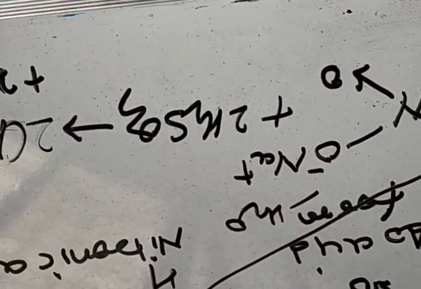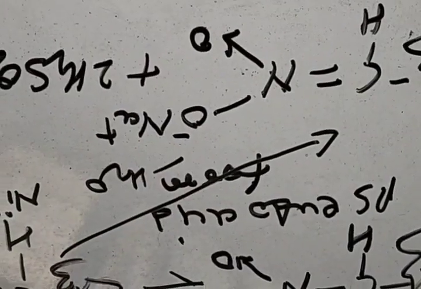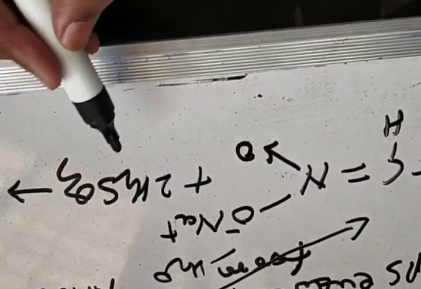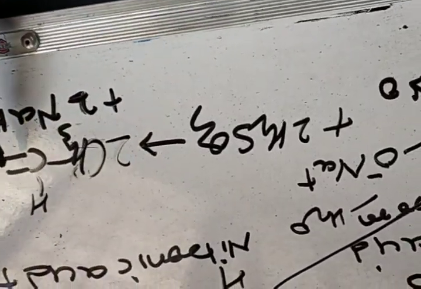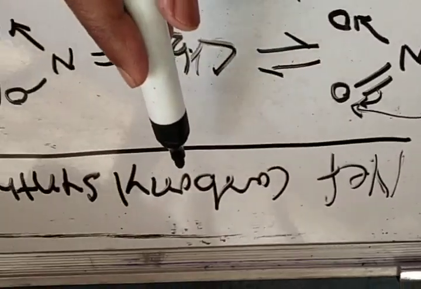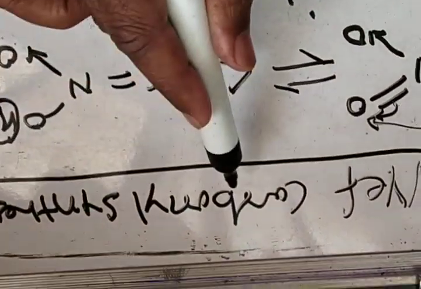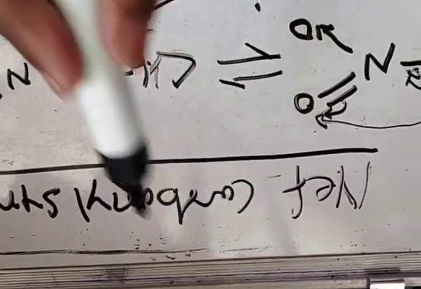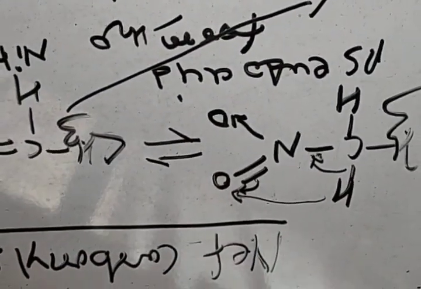So by dissolving a primary nitroalkane in dilute NaOH and then reacting with sulfuric acid, we get an aldehyde. This reaction is known as the Nef carbonyl synthesis. Carbonyl means aldehyde and ketone compounds.